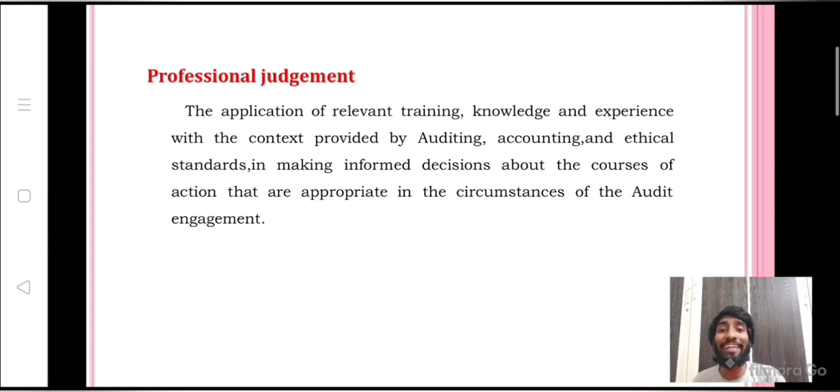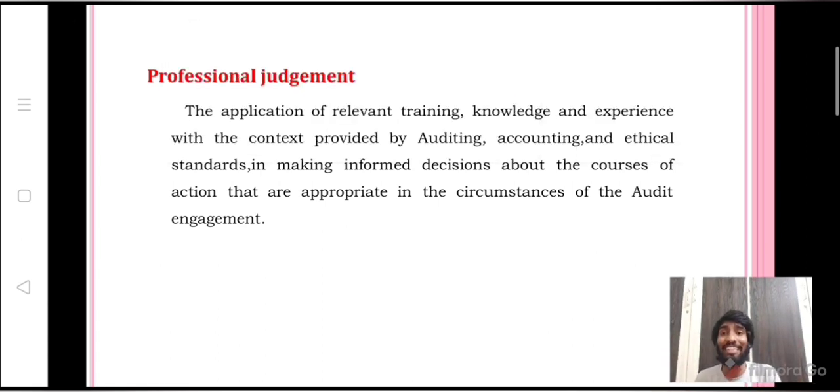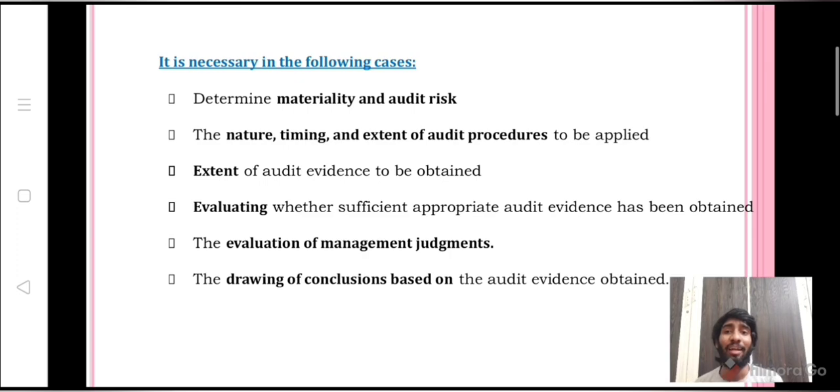While doing an audit engagement, as an auditor, you need to take some professional judgment. It means you need to take decisions. How will you take decisions? Based upon your knowledge, training and experience, you will take informed decisions during the course of action. That is nothing but professional judgment.